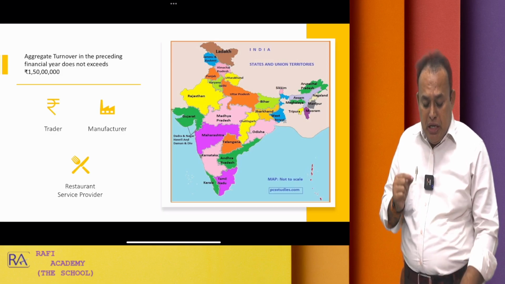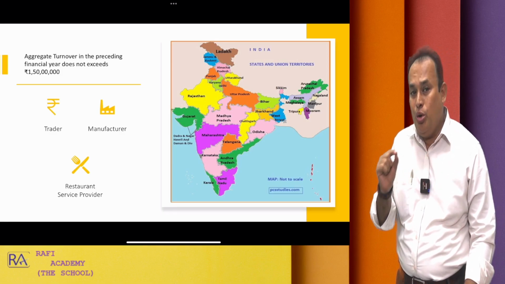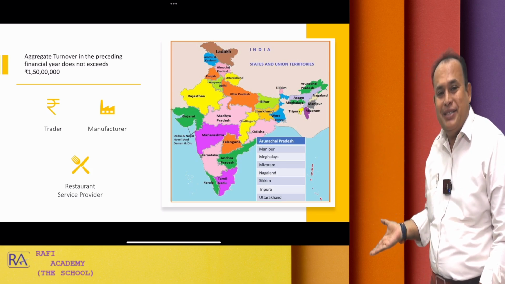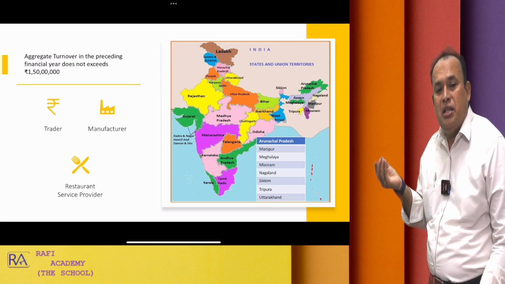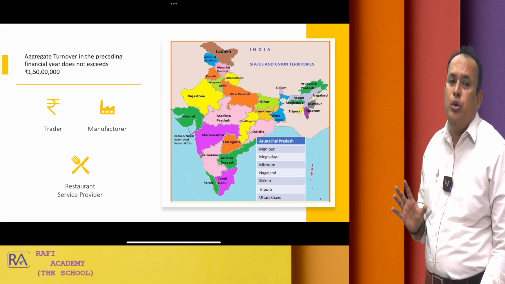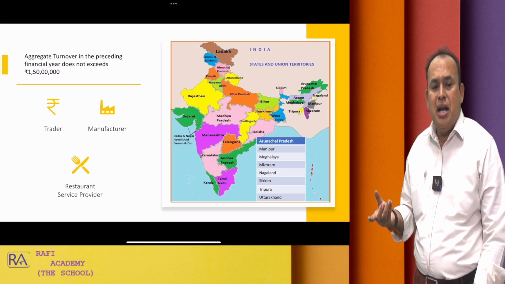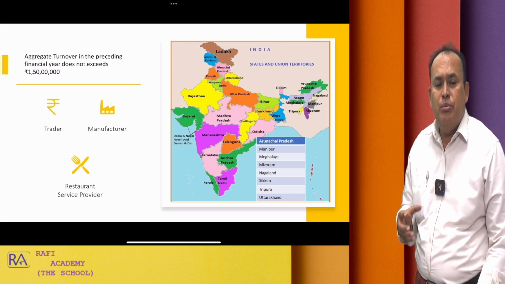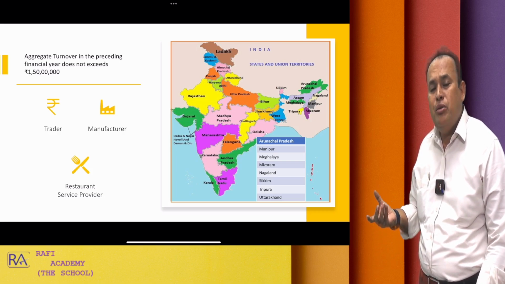However, if you are a taxable person located in the following states, namely Arunachal Pradesh, Manipur, Mizoram, Meghalaya, Nagaland, Sikkim, Tripura, and Uttarakhand, namely Uttaranchal.